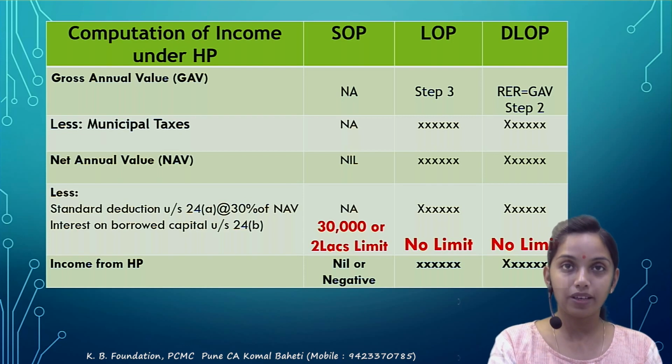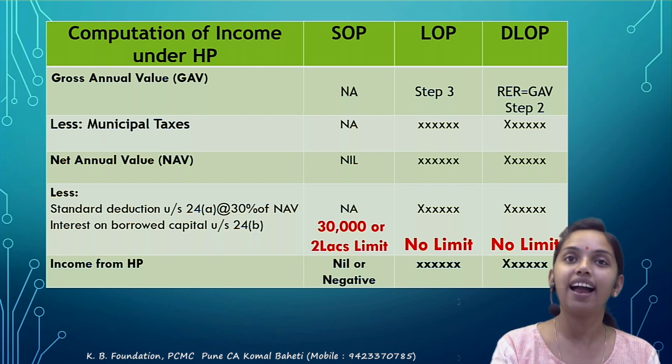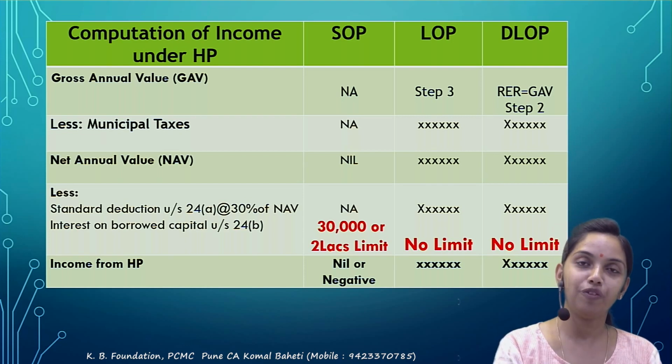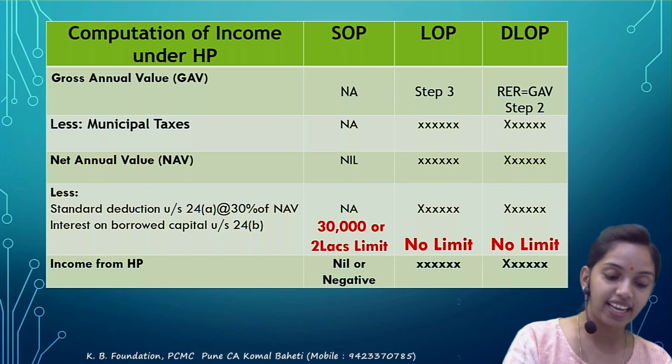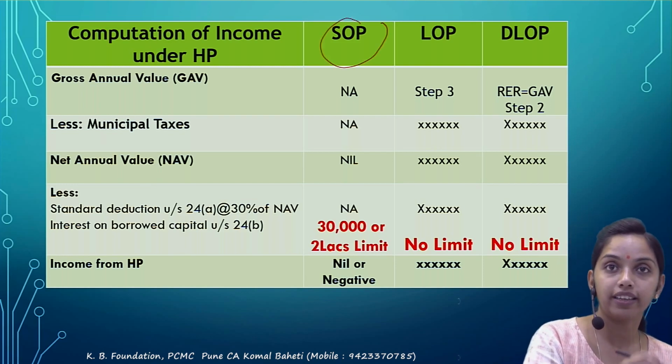Correct. Now, standard deduction at the rate of 30% and interest on borrowed capital under section 24A and 24B, you will get income to be taxed under the HP. Correct. This is normal for you. Now what is the change? If it is a self-occupied property, then what will happen?